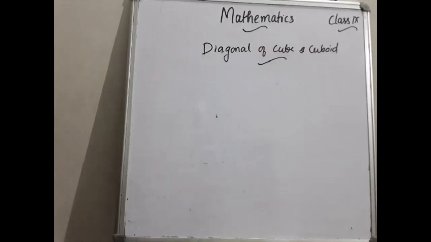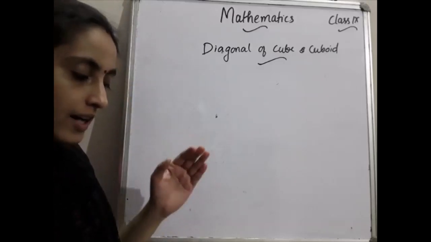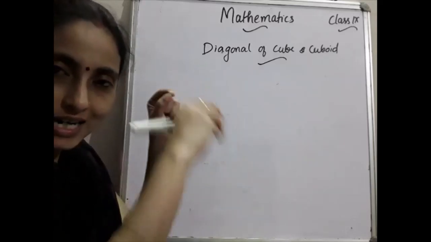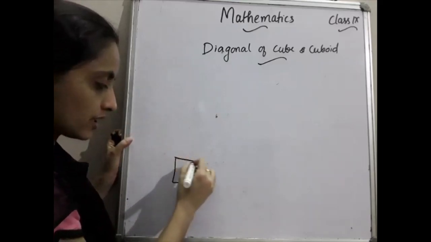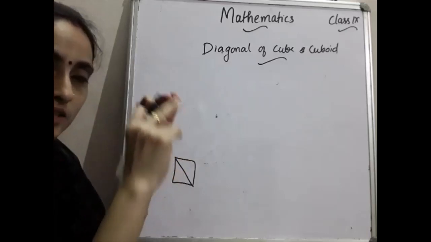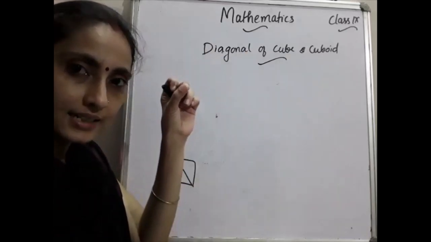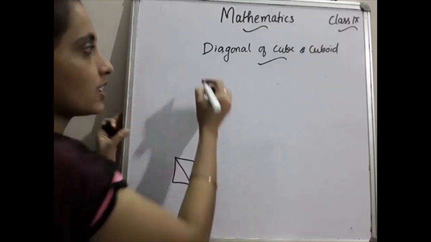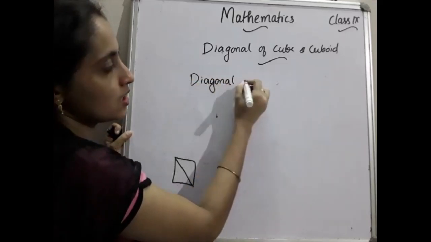Okay, the topic is diagonal of a cube and cuboid. Diagonal means what? For example, in a cube, the diagonal is measured from one vertex to the other end. A line is drawn, and that is considered the diagonal. If it is a square, you know the diagonal is like this. If it is a cuboid, listen here. Just assume a cuboid, and the line from one vertex to the opposite end represents the diagonal of a cuboid and cube. Okay. So first of all, we have to go through the diagonal of a cube.